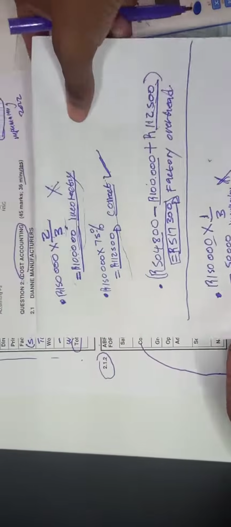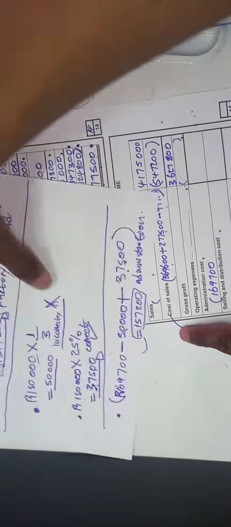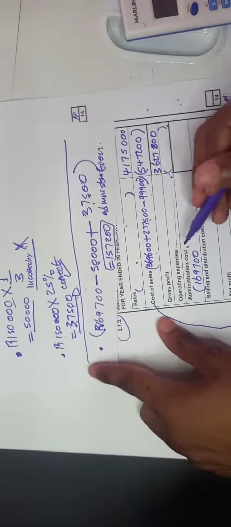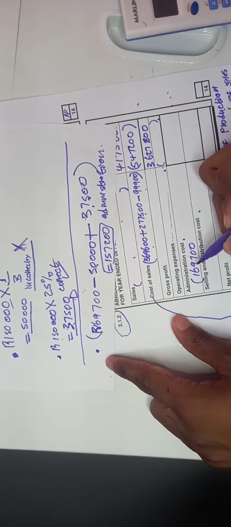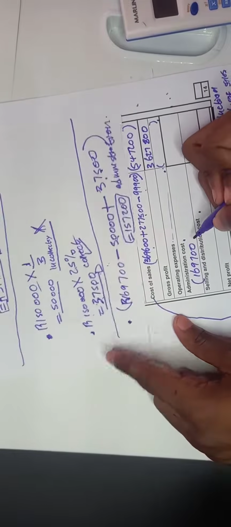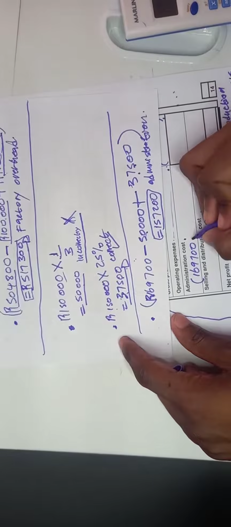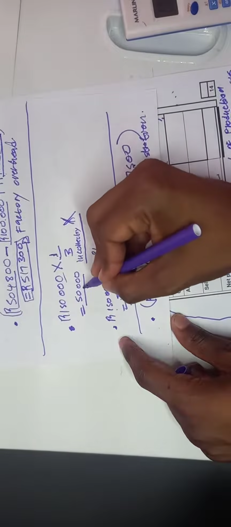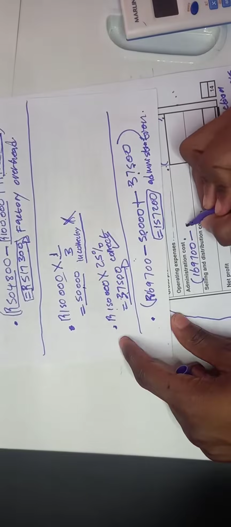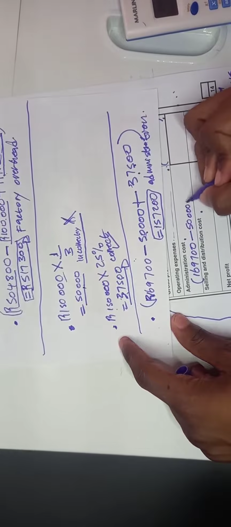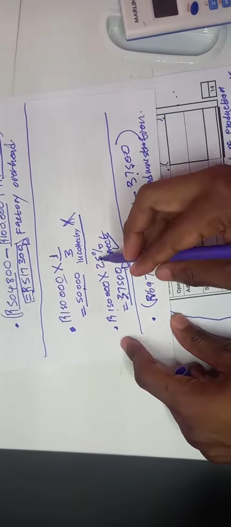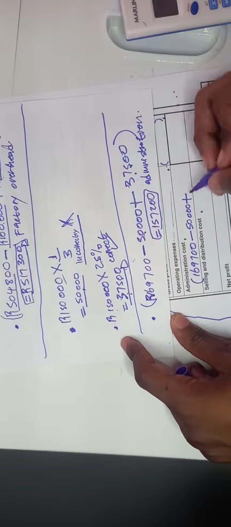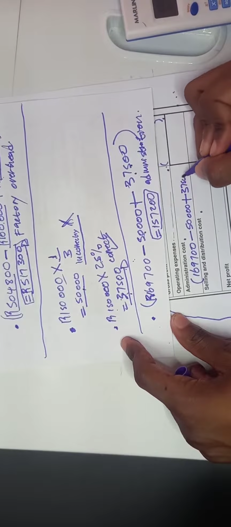Go back and revise. So under administration cost now, it is simple. We're going to say, okay, the administration was 169,700. Then we minus the 50,000, which was incorrectly allocated. We add back the 25%, which equals 37,500.